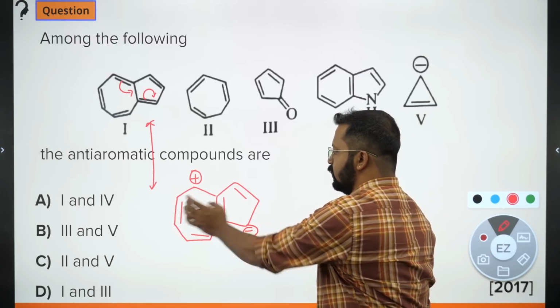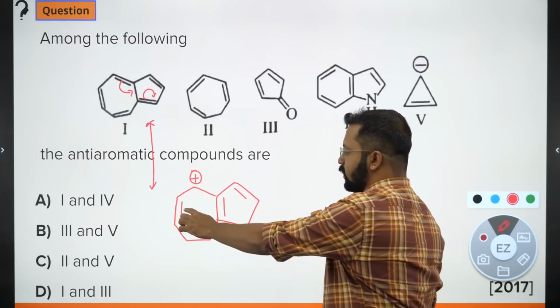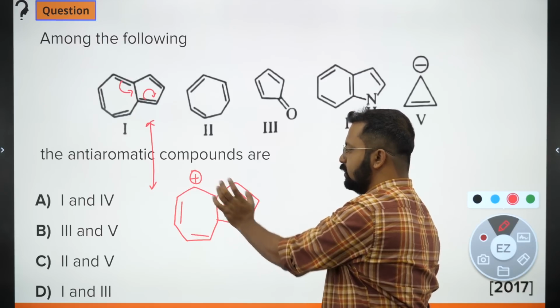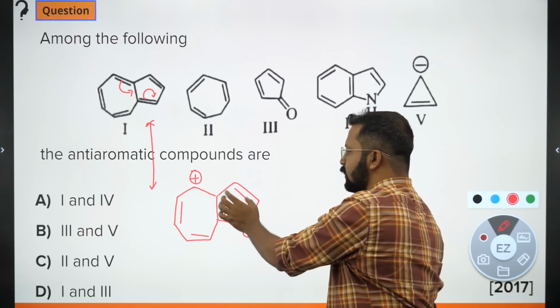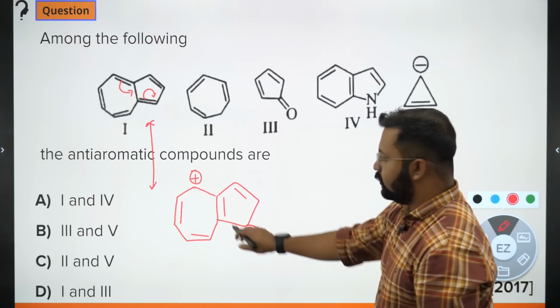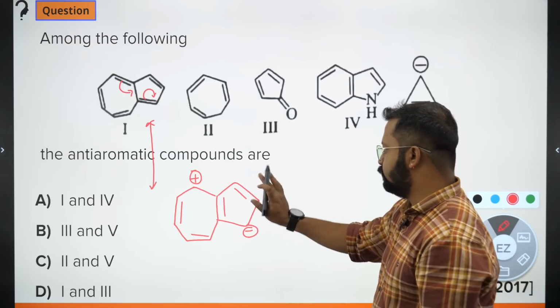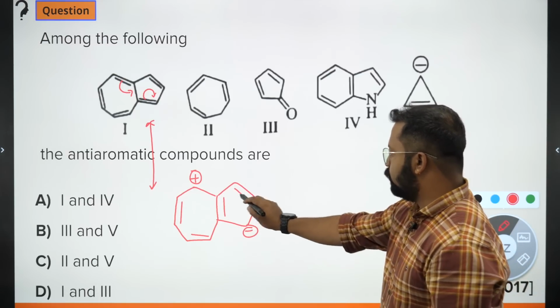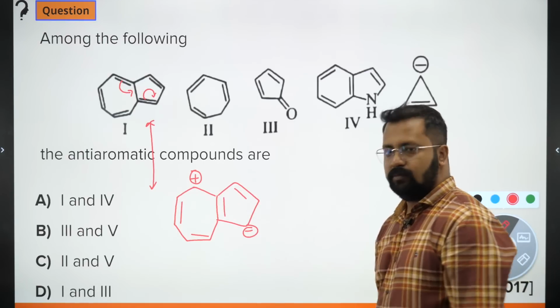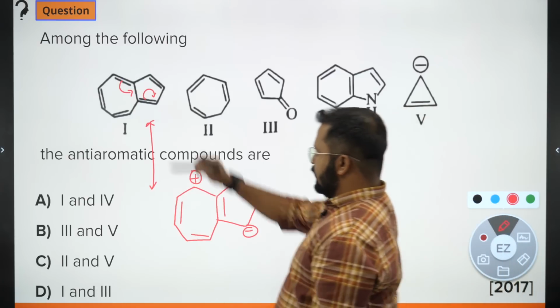In this ring, how many total pi electrons are there? 2, 4, 6. 6 pi electrons in this ring. Similarly, this negative charge will be involved in delocalization with these 4 pi electrons. So 4 pi electrons plus 2, 6. This pi electron is common. So this is aromatic.